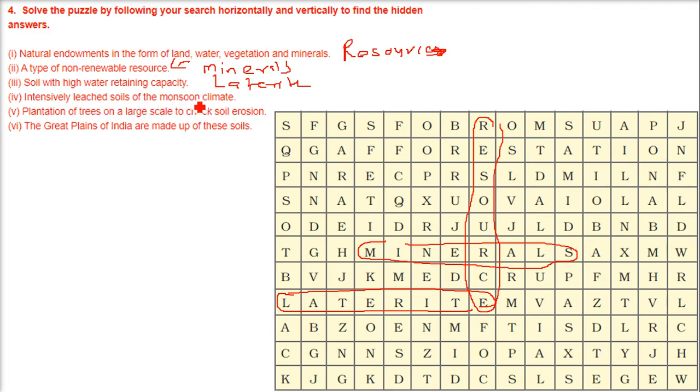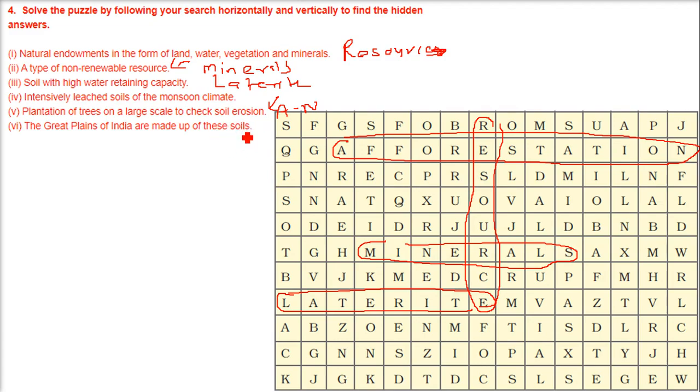Intensively leached soils of the monsoon climate. I'll just come back to this. Plantation of trees on a large scale to check erosion is afforestation. So I'll just write the A and N, afforestation. The green plains of India are made up of these soils.